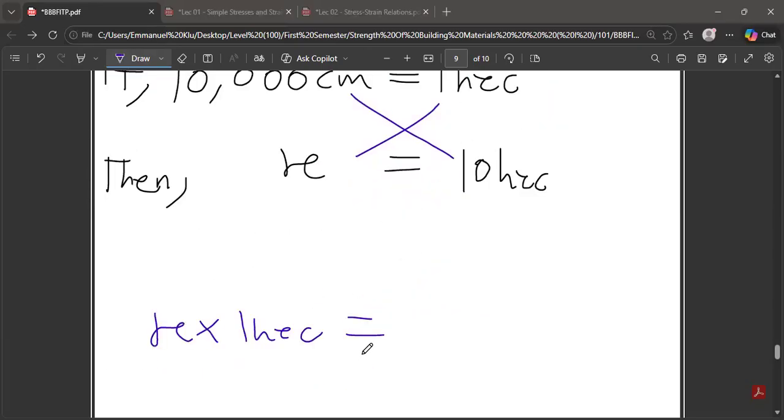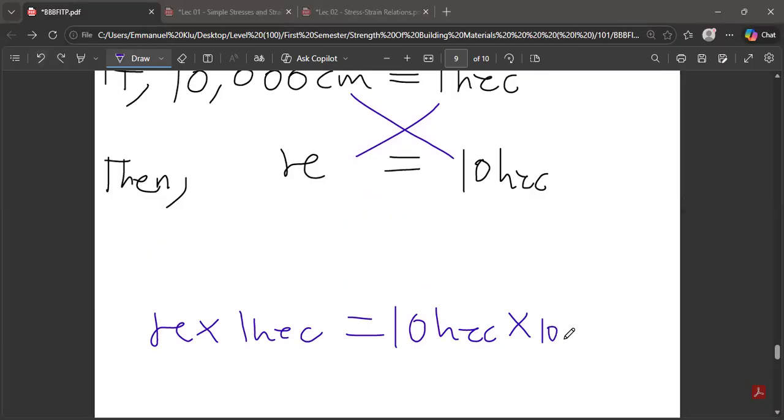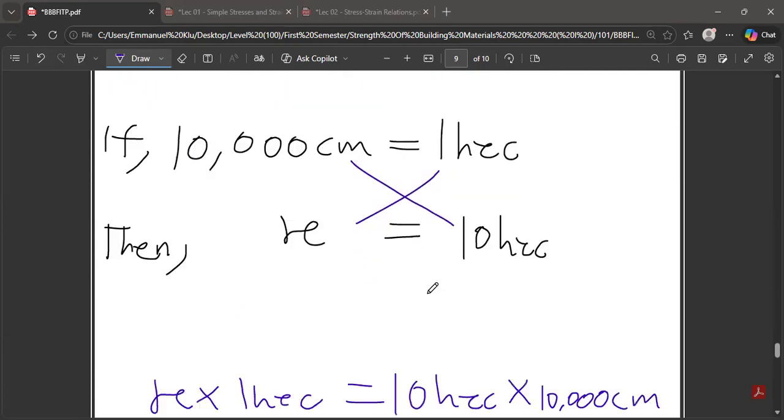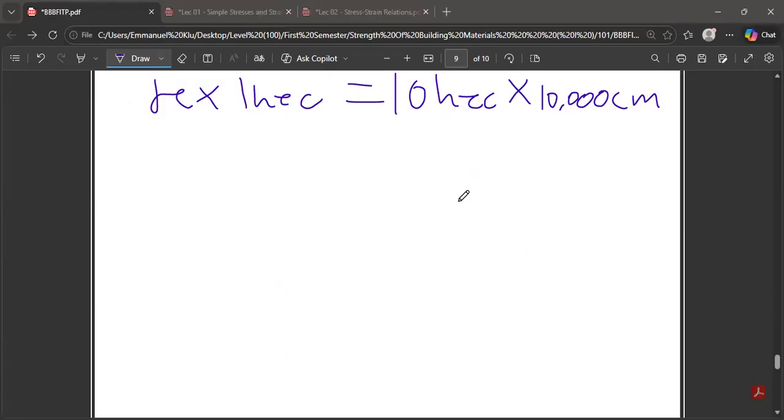And then at the end of the day, here is also 10 hectares times 10,000, so this is 100,000 centimeters. Don't continue to divide straightforward, else you lose the mark. This full one will give you 1 mark. Come down again and write the difference there before you divide. So this is going to give you X, multiplying hectares.